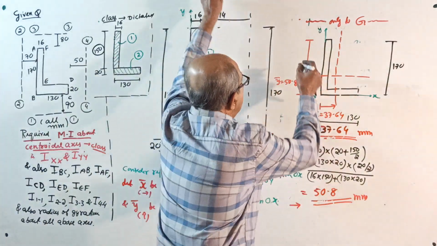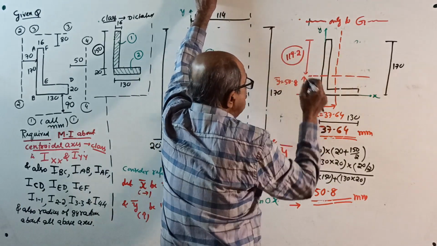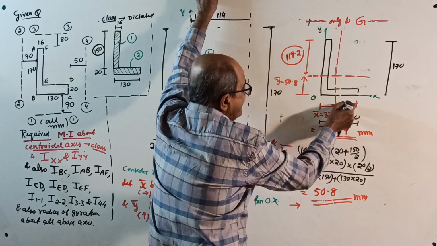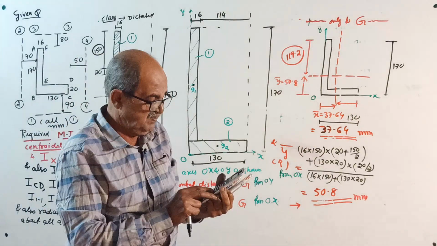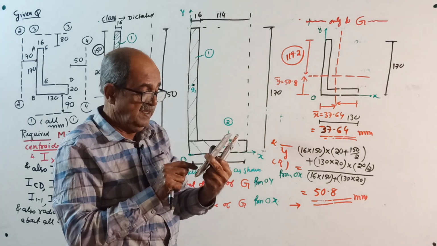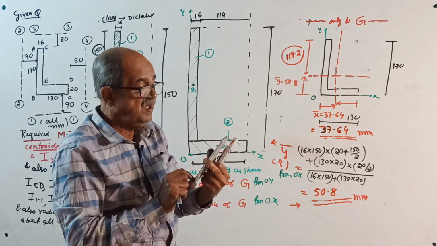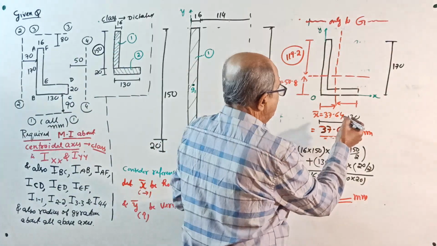From there, see, 119.2 calculated value, and if somebody wants from this side, it is 130 total, 130 minus 37.64 is 92.36. 92.36 from here.